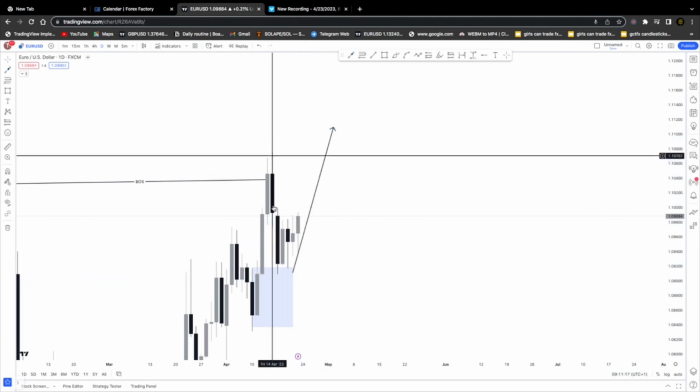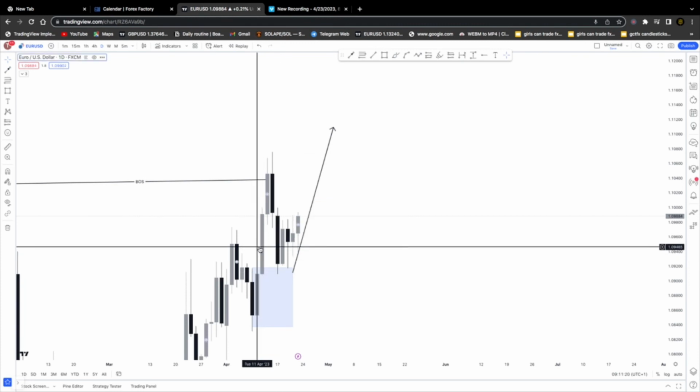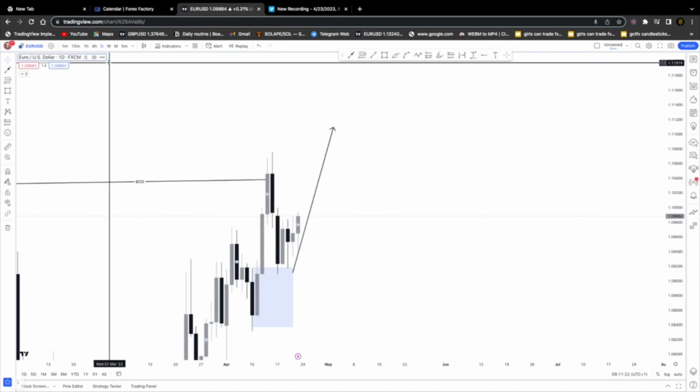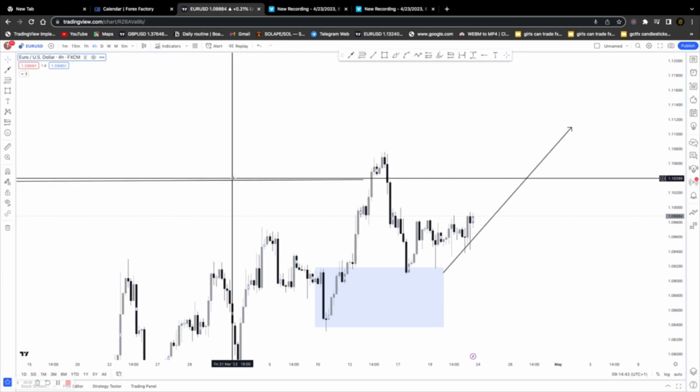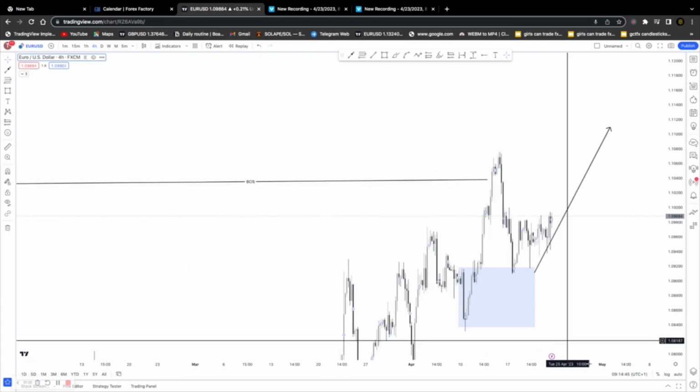I take out this high. Okay, so we are currently back into the demand zone. On our power time frame, we could clearly see that we are still in a very, very clear bullish trend.